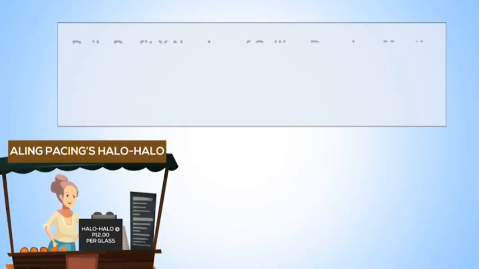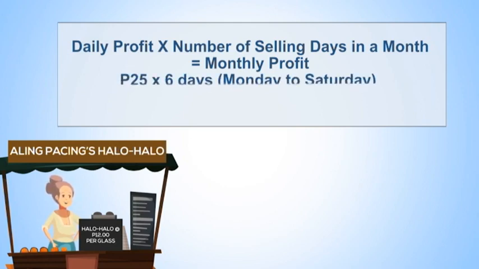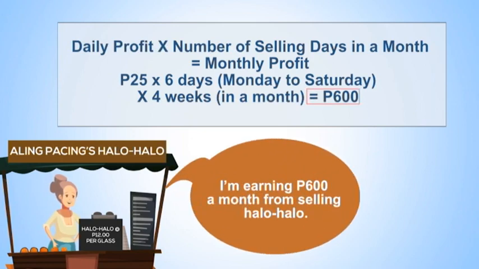Remember Pasing in the previous lesson? If she earns 25 pesos a day from selling halo-halo, how much does she expect to earn in a month if she sells halo-halo from Monday to Saturday? Daily profit times number of selling days in a month equals monthly profit. 25 pesos times 6 days, or Monday to Saturday, times 4 weeks in a month equals 600 pesos. So Pasing expects to earn 600 pesos a month from selling halo-halo.